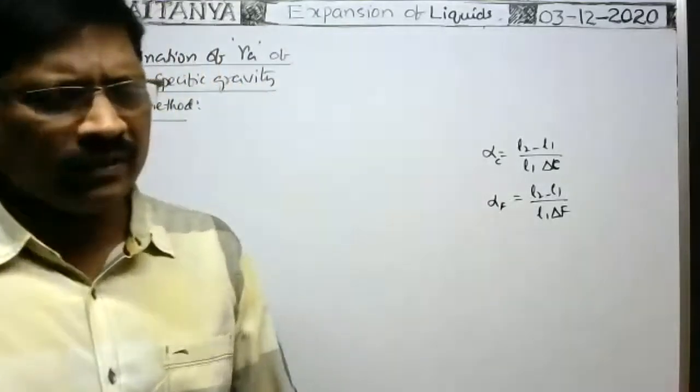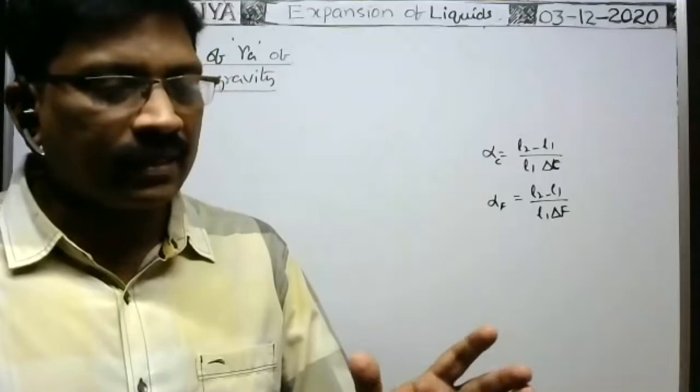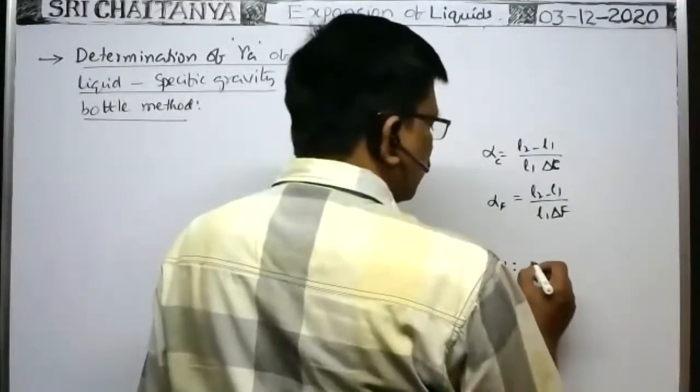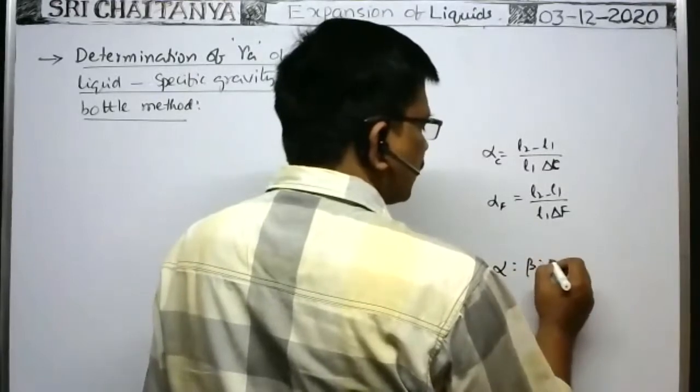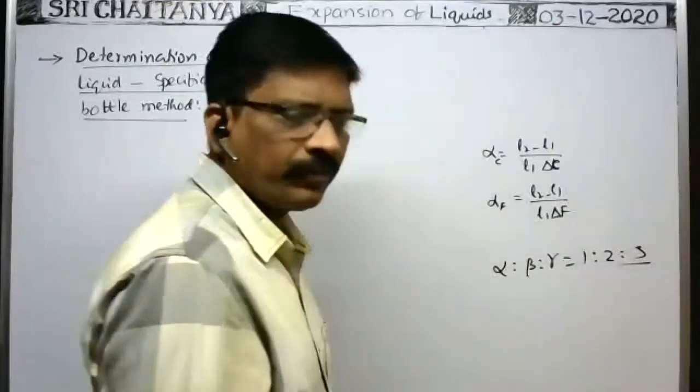Yesterday in the last class we derived the relation between gamma and alpha. The ratio between the coefficient of linear expansion, coefficient of areal expansion, and coefficient of volume expansion is equal to 1:2:3. We have obtained that.